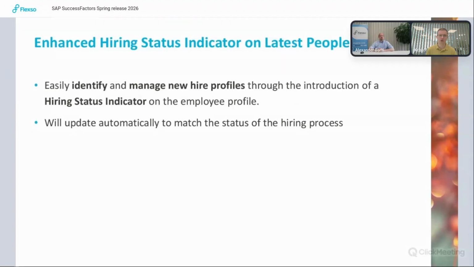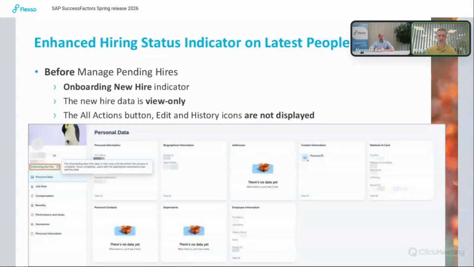For onboarding, also enhancements. There is a new hiring status indicator. I will show it on the screens. That's, I think, the most interesting. Here at the left top, you can see the onboarding new hire indicator, and this is displayed when the onboardee is not yet in manage pending hires.